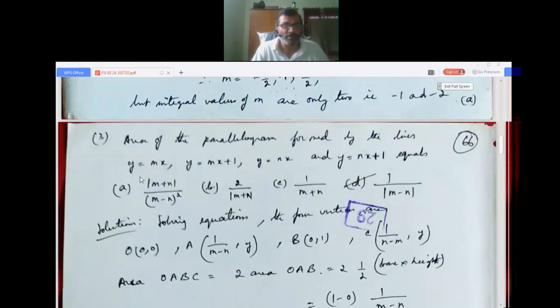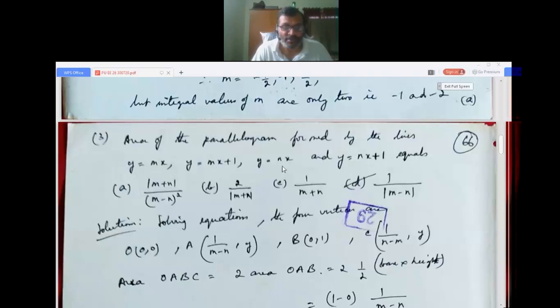See, mx equals mx plus 1. Here y equals, so mx equals mx plus 1. So what do you get here? It cancels. So in that way, use these two equations and then solve them again. So nx equals mx plus 1. It is one example I'm giving, just how to solve mx plus 1 equals nx.